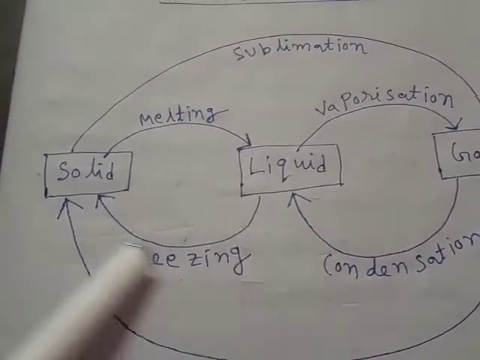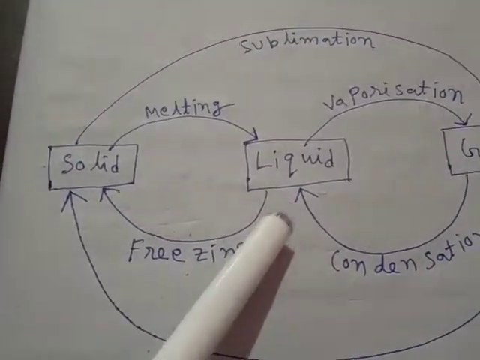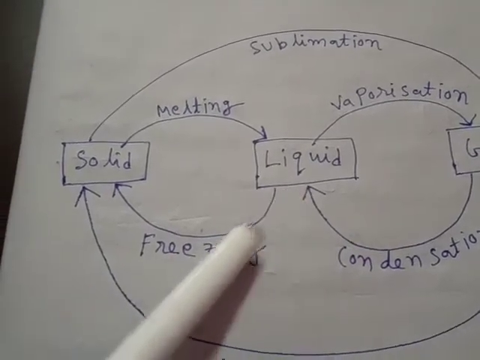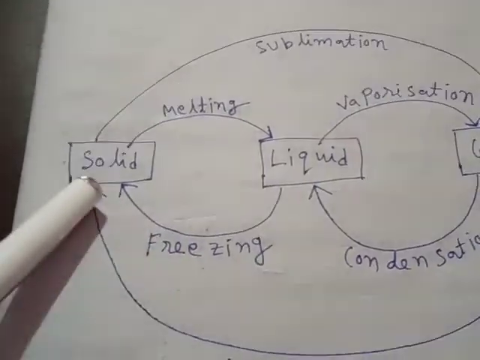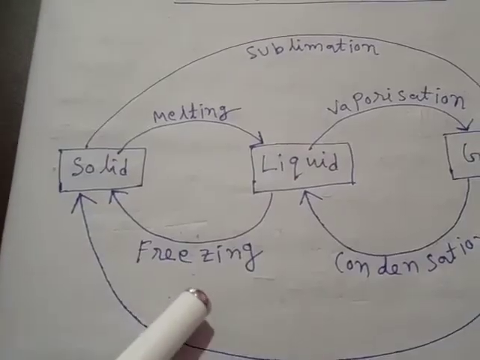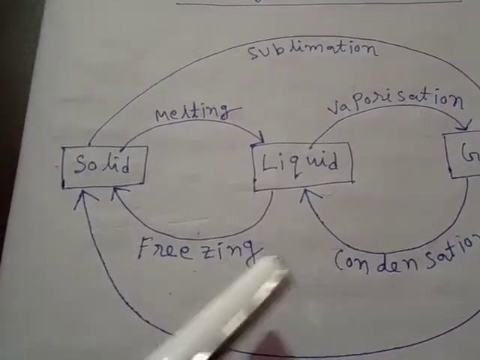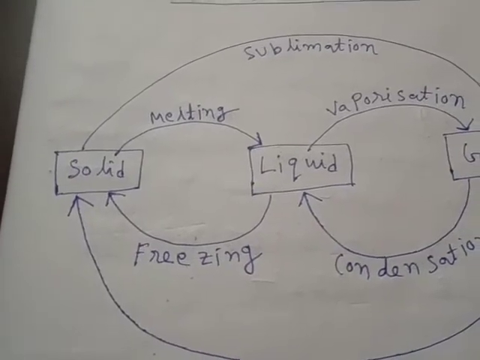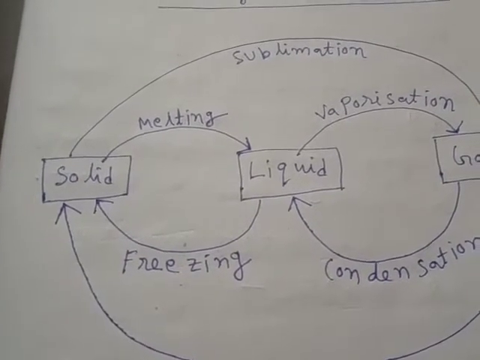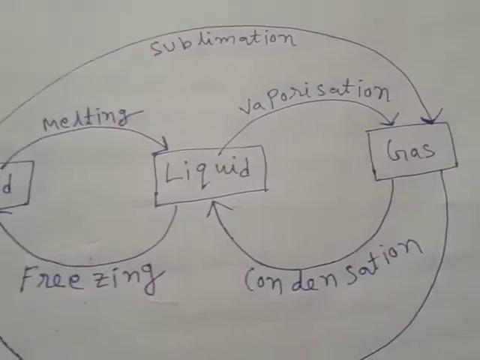And the opposite process, when at a constant temperature, by rejecting heat, liquid converts into solid, is called freezing. One example is when we take heat from water, it converts into ice. Now move to the next process.